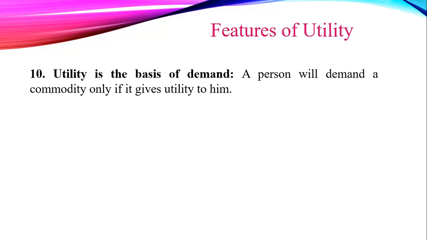For example, a student may purchase a book to pass the exams. However, a vagabond will not purchase a book because it does not have any utility to him. Another example, a sick person has utility in medicines, hence he demands medicines.